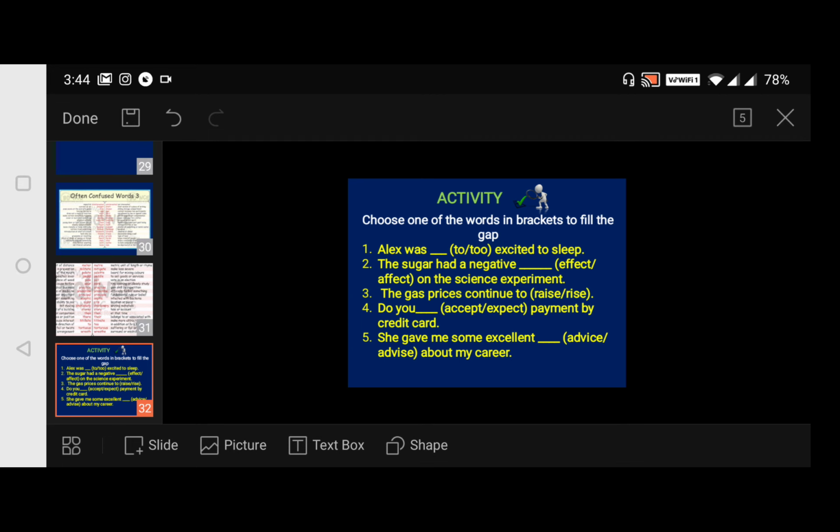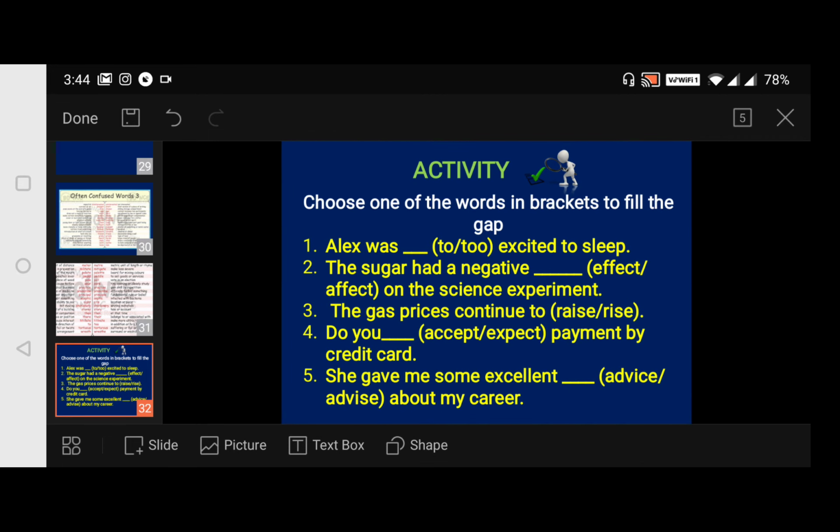Now coming to the activity, here I have given an activity. Look at the slide. Choose one of the words in brackets to fill the gap. Alex was (to or too) excited to sleep. Alex was too excited to sleep. The sugar had a negative (affect or effect) on the science experiment. And the gas prices continue to rise. Do you accept or expect payment by credit card? She gave me some excellent advice about my career, okay.